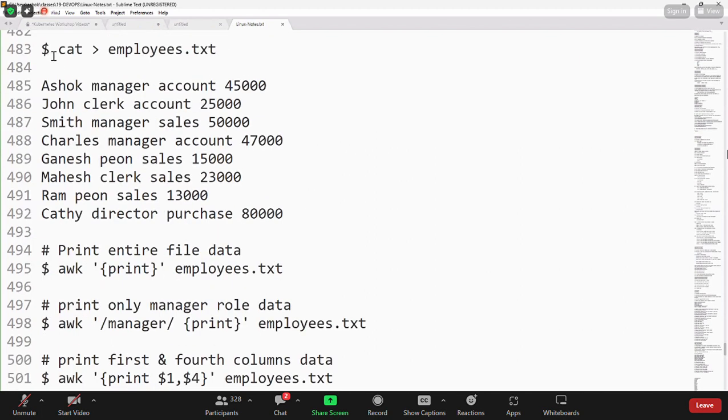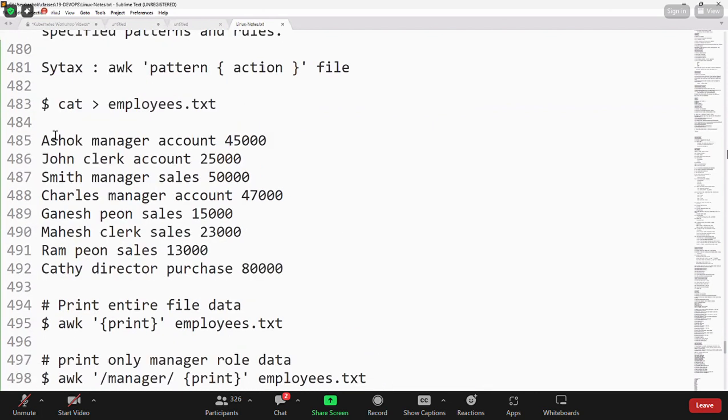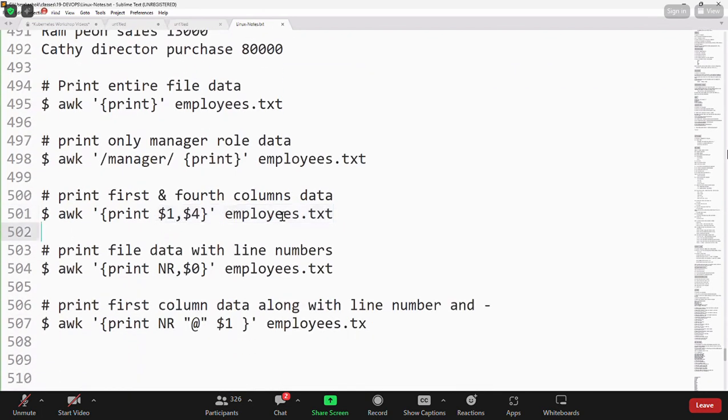So I'm creating a file with employees data. Then I'm using the AWK command to print the entire file data. If you want to print only manager data, then this is the pattern and this is the action. Print only manager data. Print $1 comma $4. So in this, there are 4 columns available. $1 comma $4 means it will print only the first and fourth columns data in the file. Employee name and employee salary will be printed from the file.